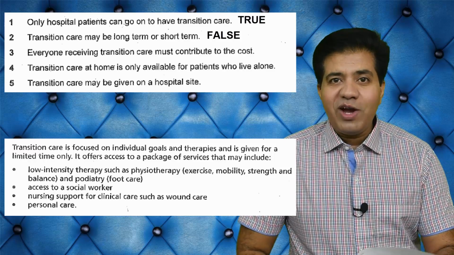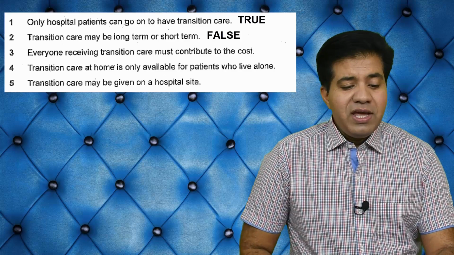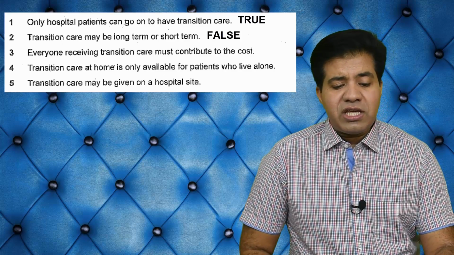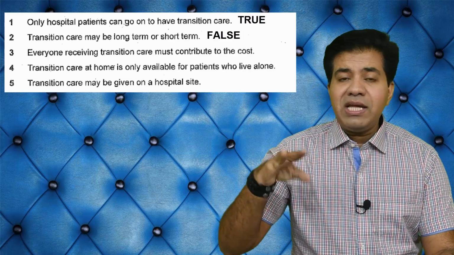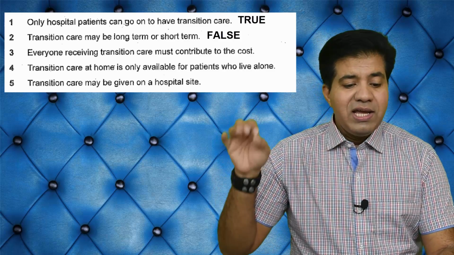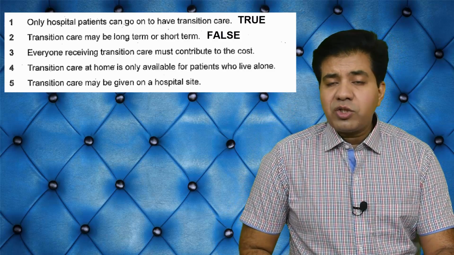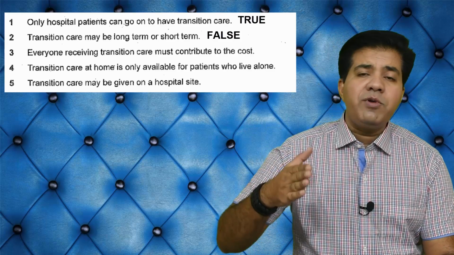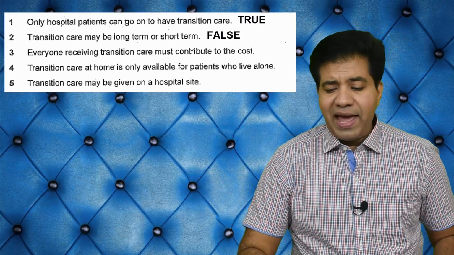Well done. Now you are trained, huh? Good job. Let's go on. Question number 3. Everyone receiving transition care must contribute to the cost. Everyone means there is no exception. Must contribute means they have to pay a certain proportion of the amount. Now let's go back and see.